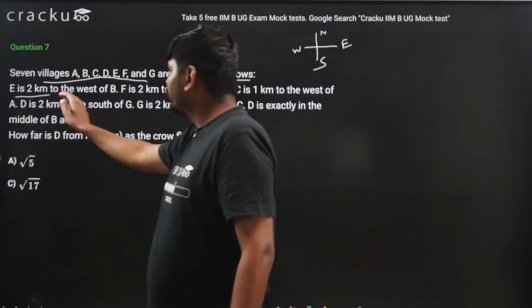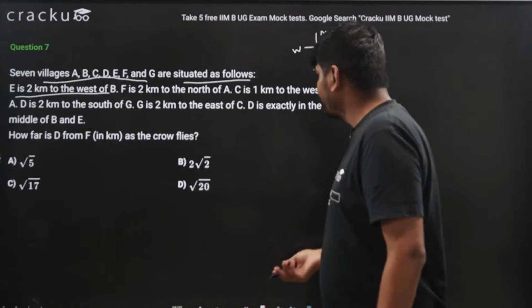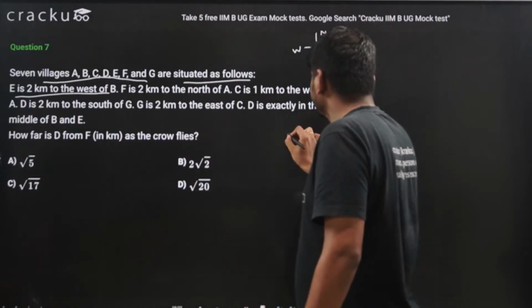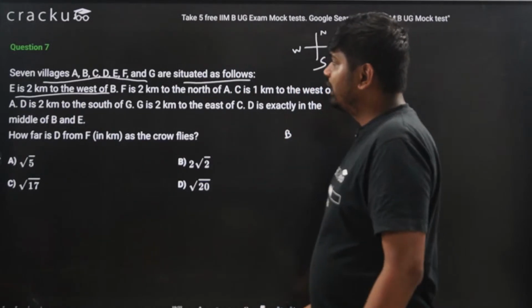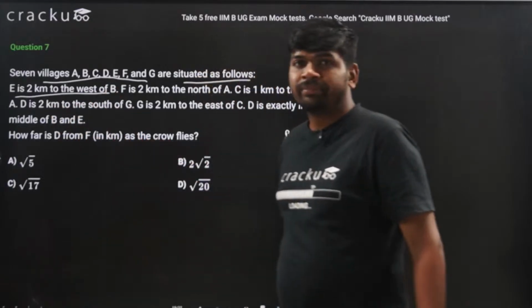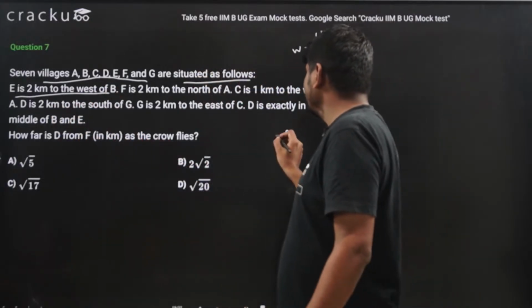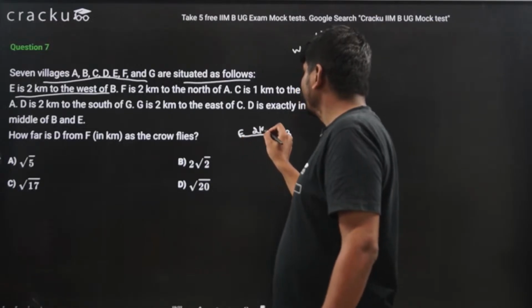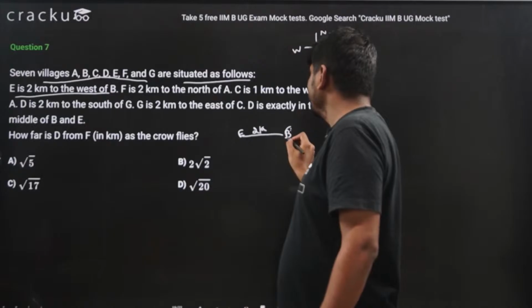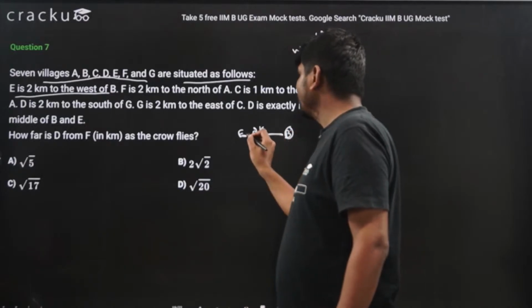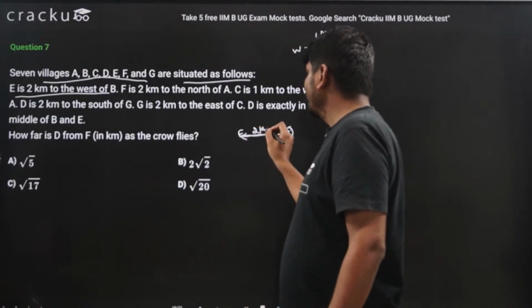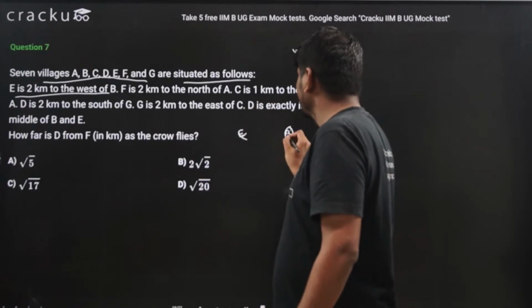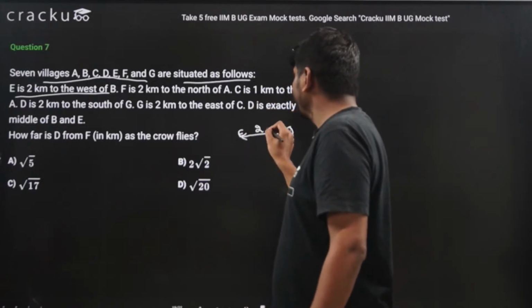E is 2 km to the west of B. So suppose B is here, E is 2 km to the west. West direction means this direction. So if B is here, the west direction will be this direction, and E is present at a distance of 2 kilometers.